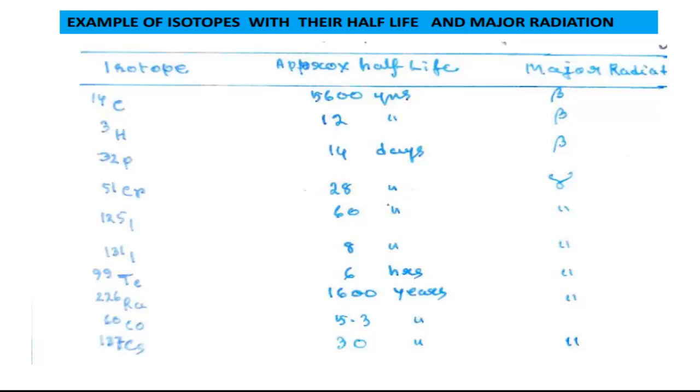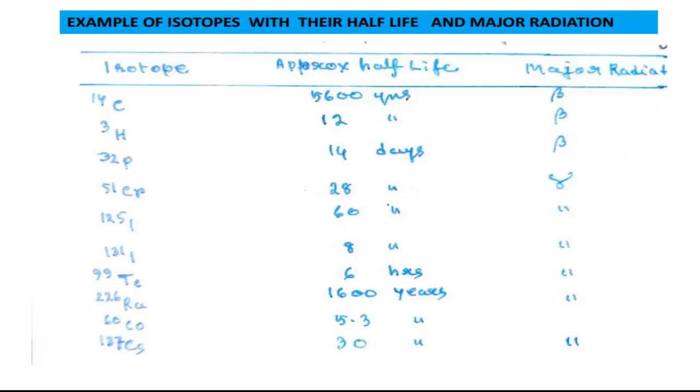Like carbon 14, its half-life is 5,600 years and it emits mainly beta rays. Now, carbon 14 is an excellent molecule which helps in the studies of different ages. So that I will be discussing in the chapter on utilization.